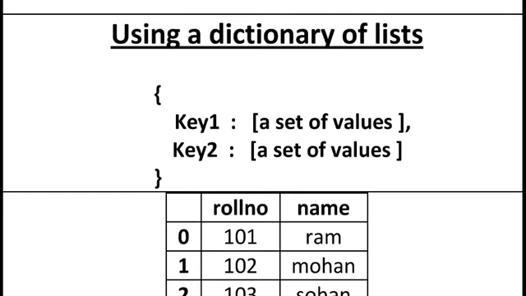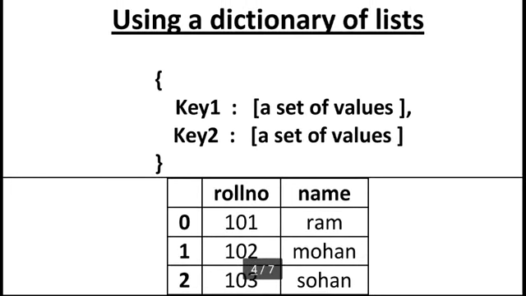We know very well this is always used to store list type data. In a dictionary we always use curly braces, and key, then colon, then a pair. Here, in place of the pair, I am using a list of values.